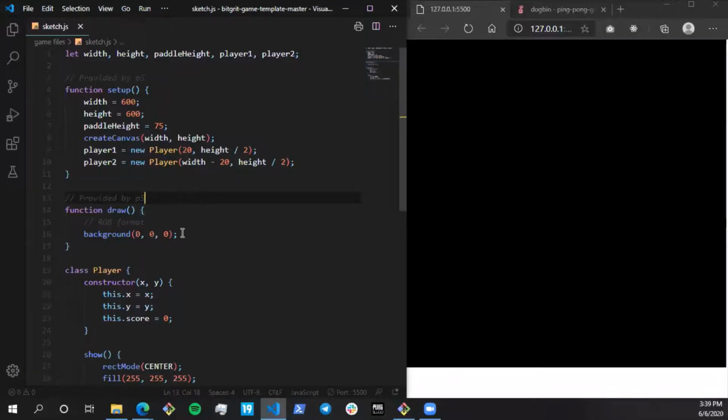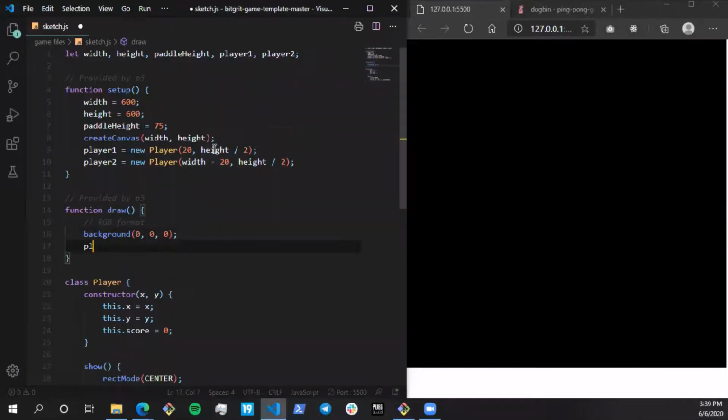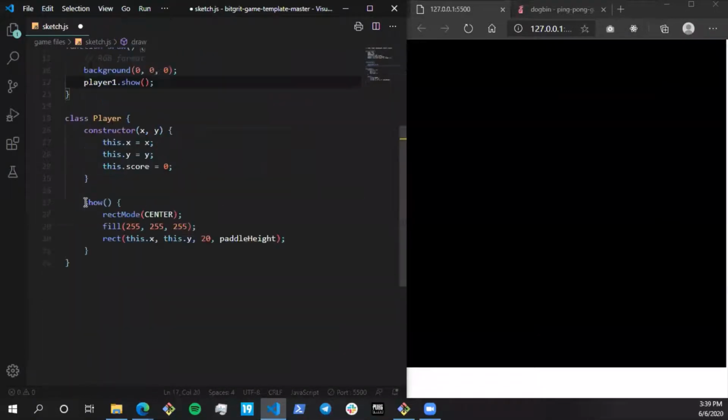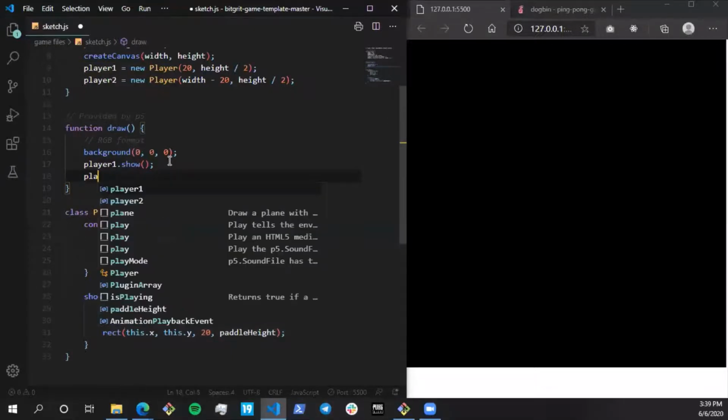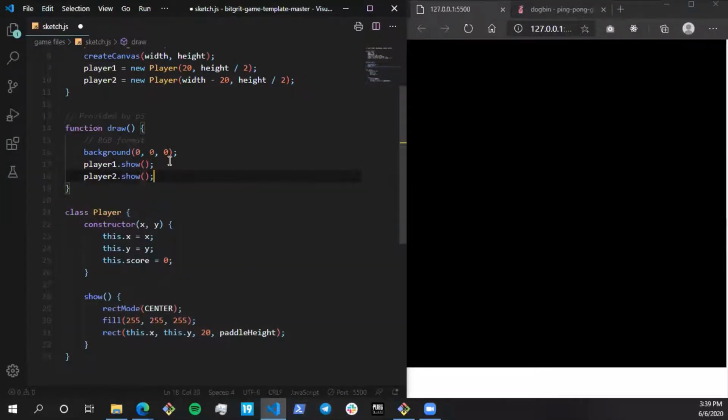Okay. So in draw, I'm going to call the functions of player one dot show. Player one has its own show function over here. And how you call a function of an object is by using the dot operator: object dot function. So player one dot show, and I'll call player two dot show as well. Okay, so we can see the paddles over here.